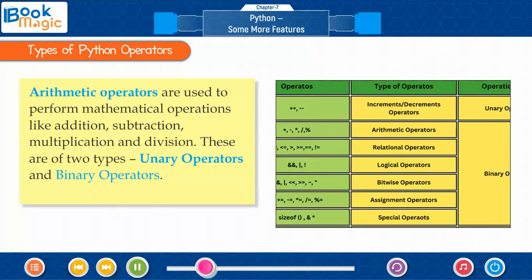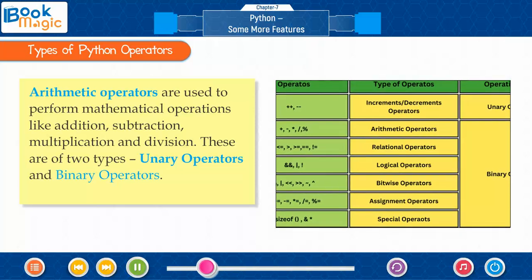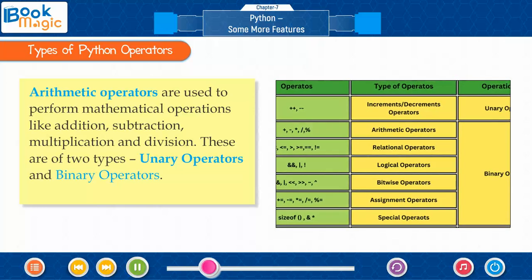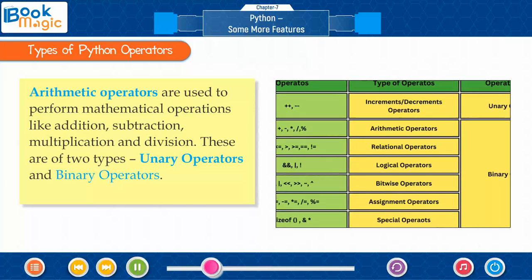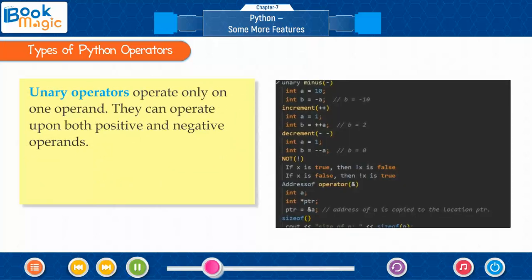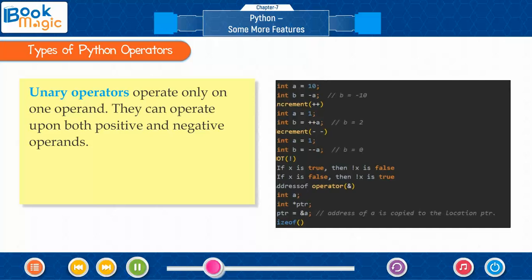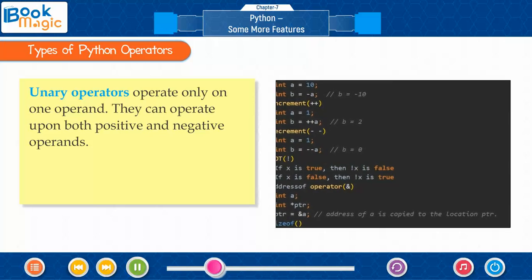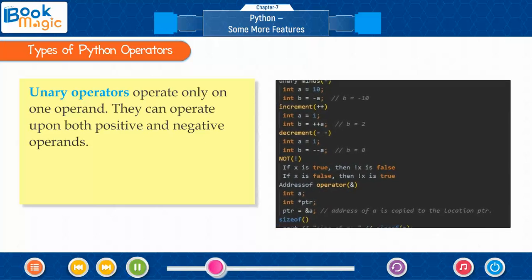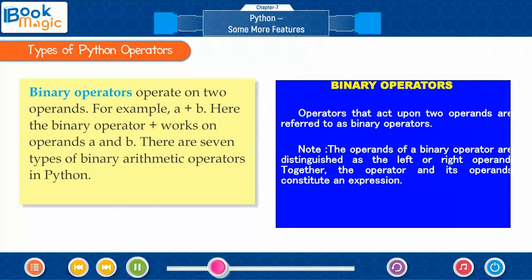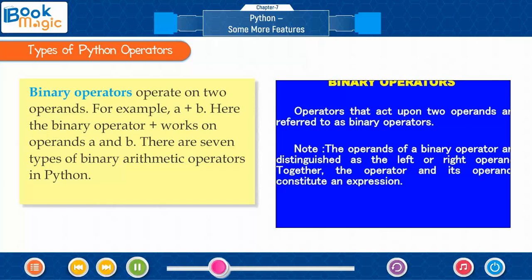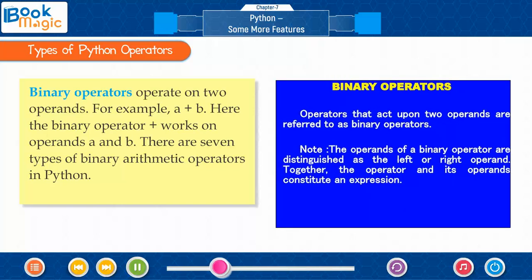Arithmetic operators are used to perform mathematical operations like addition, subtraction, multiplication and division. These are of two types: unary operators and binary operators. Unary operators operate only on one operand. They can operate upon both positive and negative operands. Binary operators operate on two operands. For example, a plus b. Here the binary operator plus works on operands a and b.